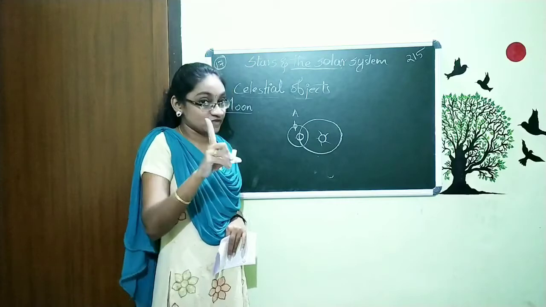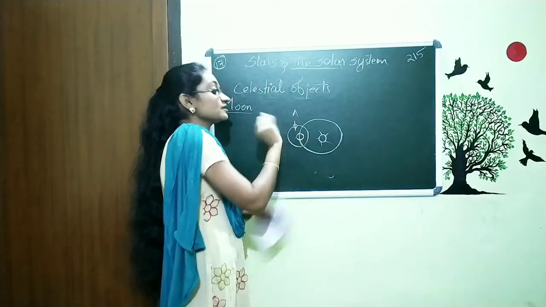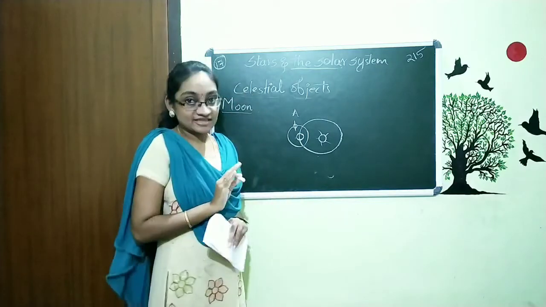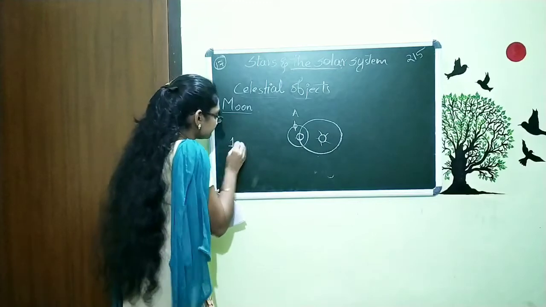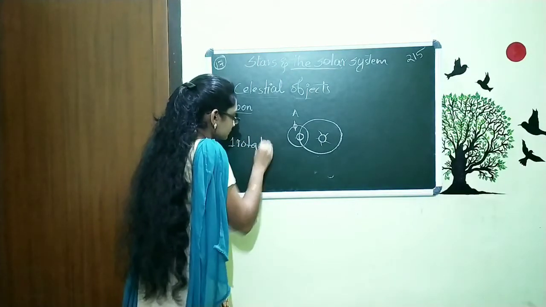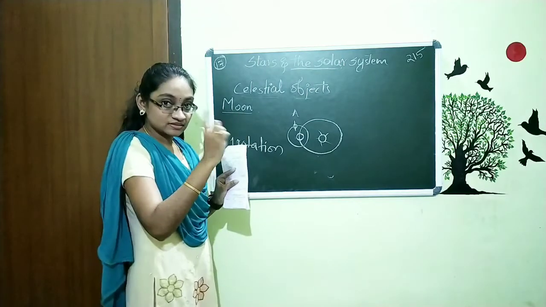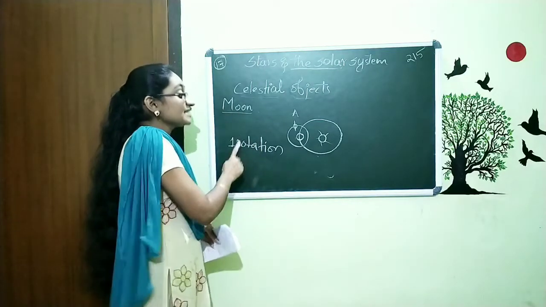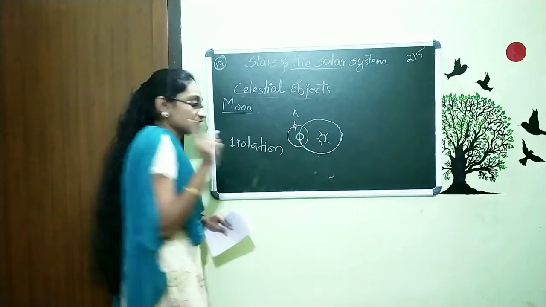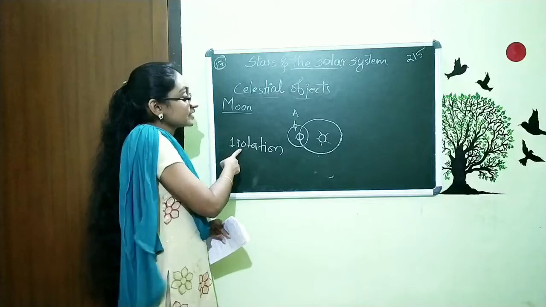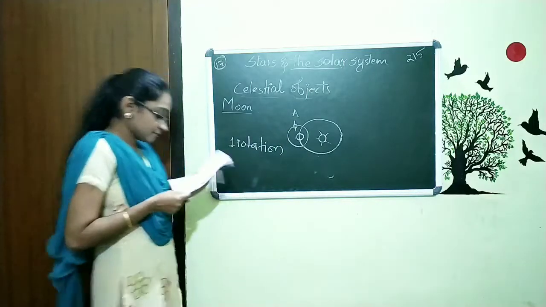One complete revolution. During one complete revolution, it rotates on its own axis and completes one rotation. That means for one revolution the moon completes one rotation.